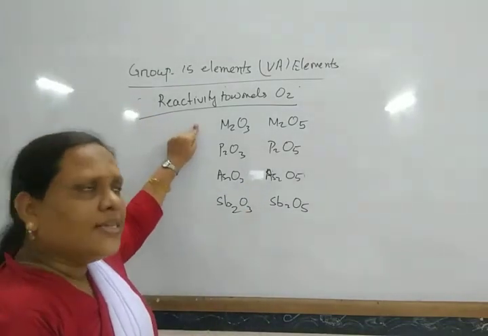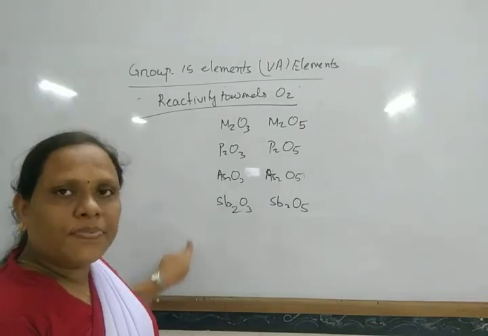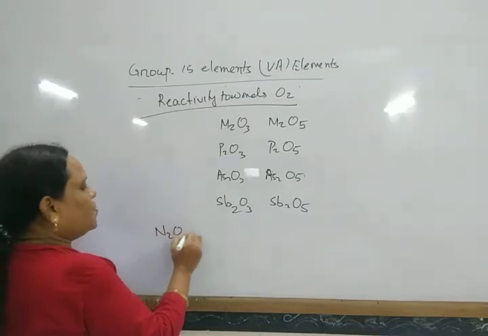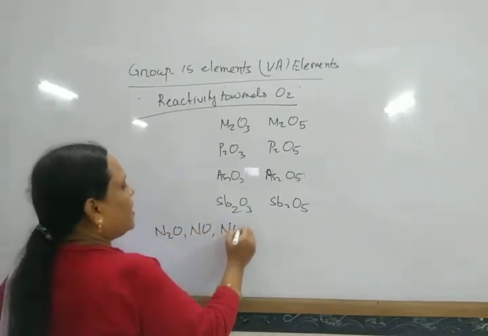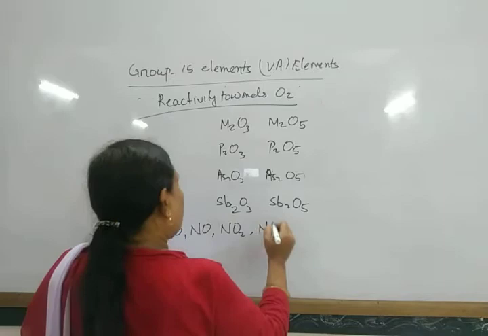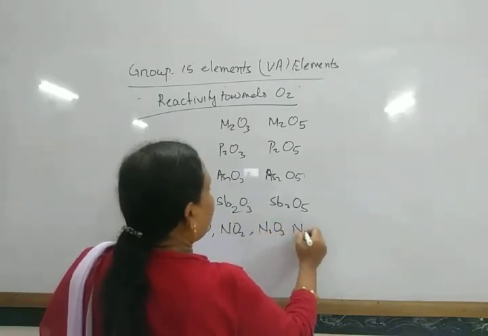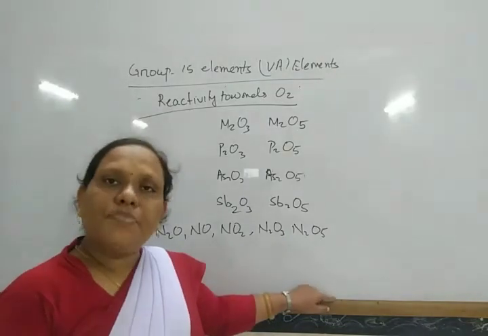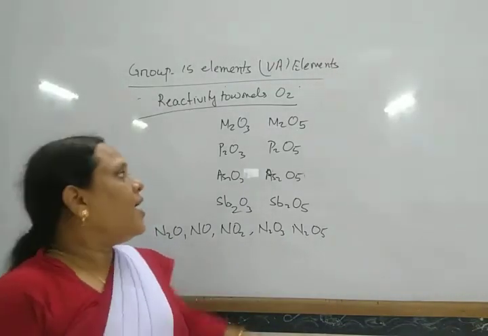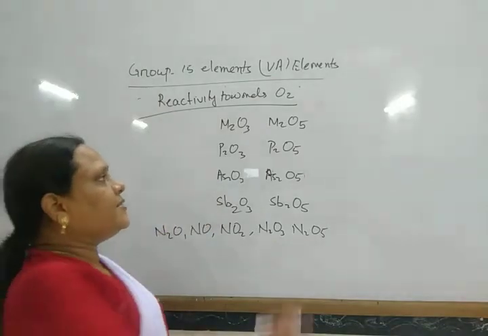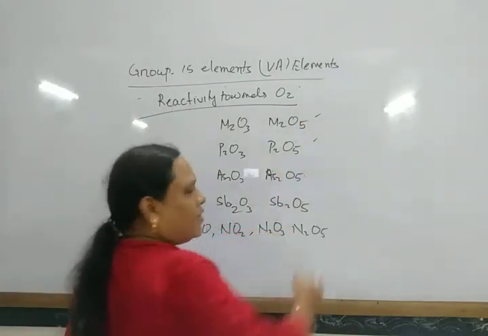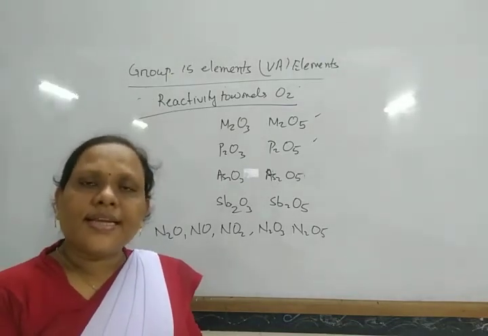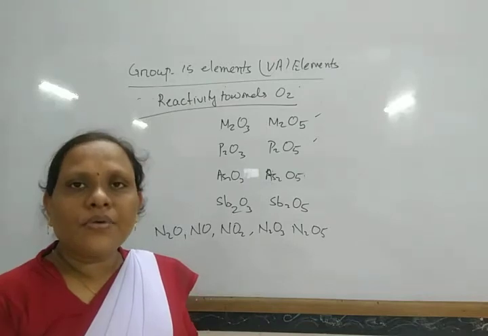But nitrogen forms different types of oxides, a different series of oxides like N2O, NO, NO2, N2O3 and N2O5. It forms a series of different types of oxides. Among these oxides, the pentavalent oxides are generally acidic in nature, and the acidic character decreases down the group.